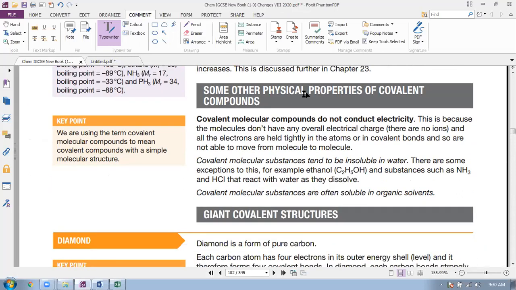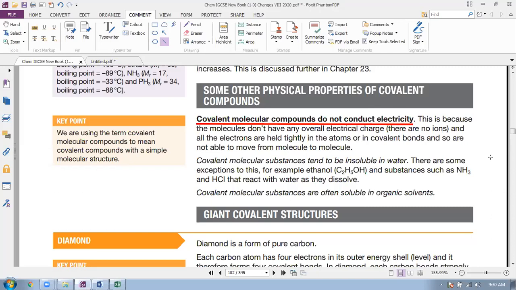Look at this, some other physical properties of covalent compounds. There are some other properties of covalent compounds given here. Covalent compounds do not conduct electricity because there are no free ions or free electrons in their structure. Covalent molecular compounds, so far we read, do not conduct electricity because they do not have any overall electric charge.